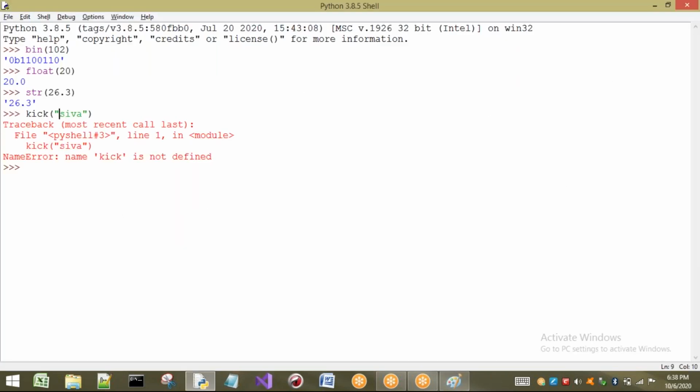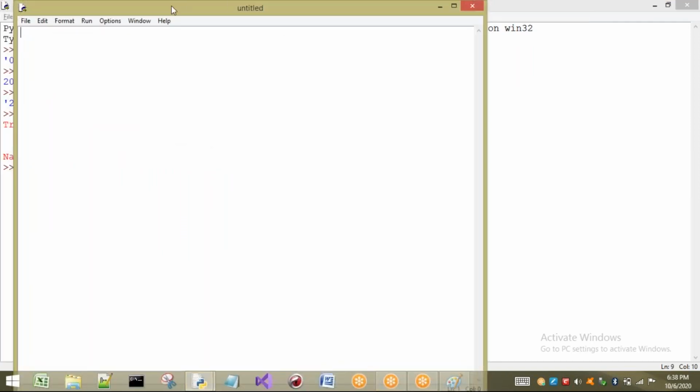So I will write a small code to show you what is meant by a doc string. See here, I am going to write a small function: def hi. This program is for printing a hi message.